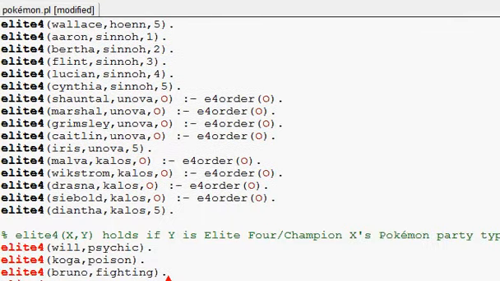And there's the Kalos Elite Four. For the 5th and 6th generation Elite Four, obviously you can battle them in any order. So I made that a variable. Yeah, that can be any digit between 1 and 4. Obviously the champion would be the 5th that you battle, so that's fixed.